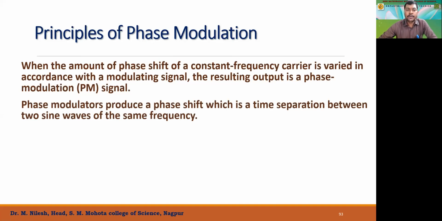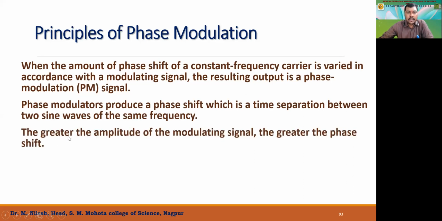Now we are going to keep the amplitude as well as the frequency constant. Phase modulators produce a phase shift, which is a time separation between two sine waves of the same frequency, right? So the frequency is constant, and the amplitude will also remain constant. I will show you in the waveform. We have a phase shift, which is the time separation between two sine waves. The greater the amplitude of the modulating signal, the greater the phase shift, right? So the phase angle is going to shift.